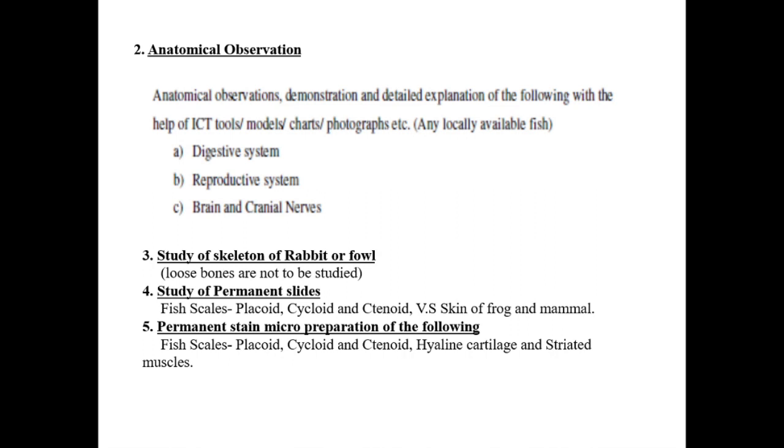Then the fourth one is study of permanent slides. With the help of scales, we can make slides. There are three types of scales: placoid, cycloid, and ctenoid. We can perform them. And the fifth and last one is permanent stained micro preparation of the given material. Whichever material we give: fish scales, placoid, cycloid, ctenoid, hyaline cartilage, and striated muscles. Okay, then thank you.